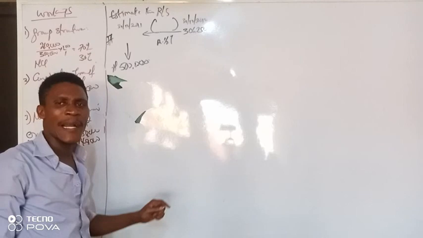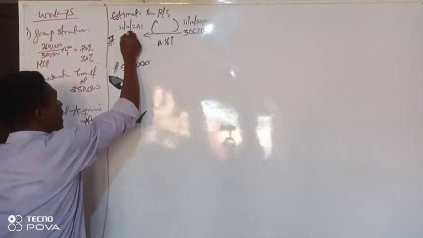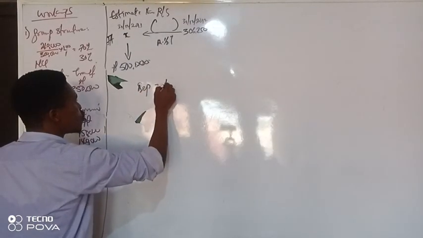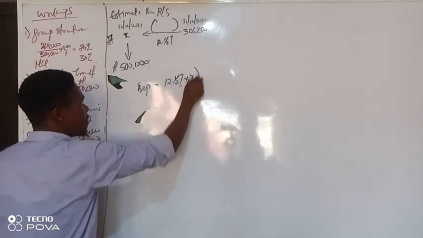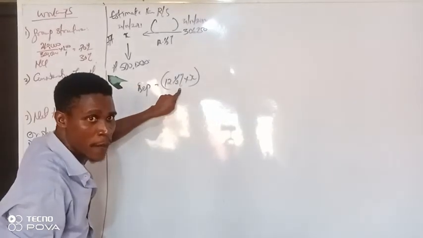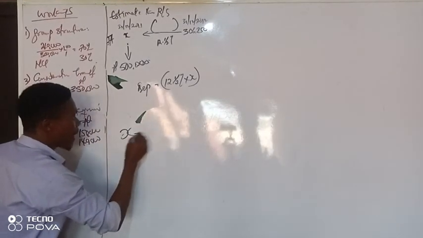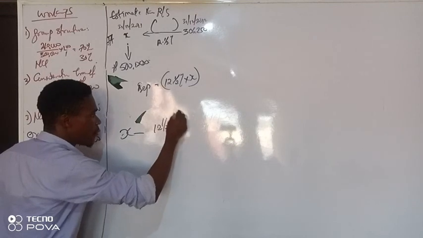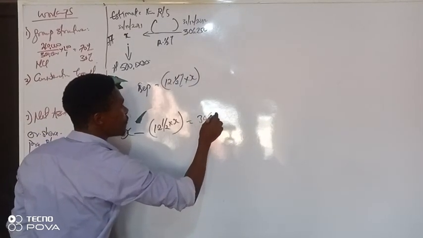So you can interpret it mathematically. If this one is X, then our depreciation is 12.5% of X, and to get this figure, you take X minus 12.5% of X, which is equal to 306,250.